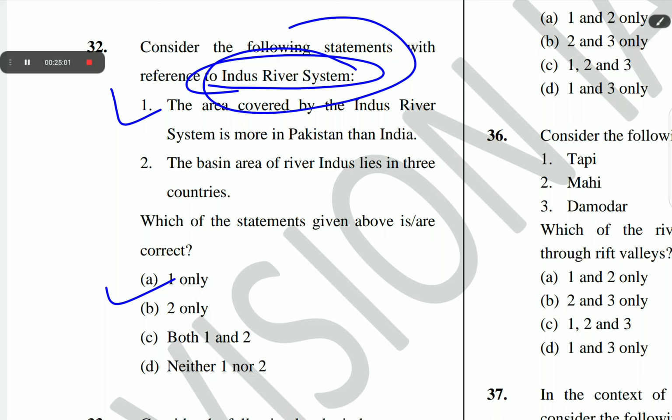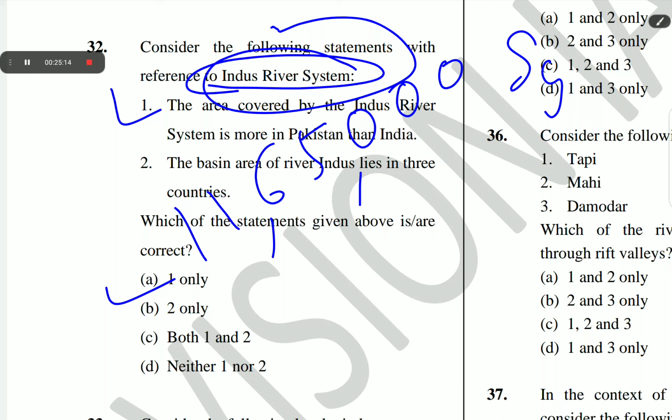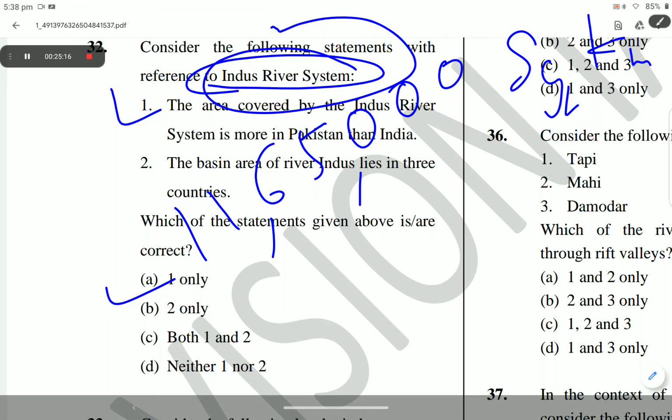The Indus River system is the largest river basin of the world, covering an area of 11,650,000 square kilometer. In India it is 321,289 square kilometer.